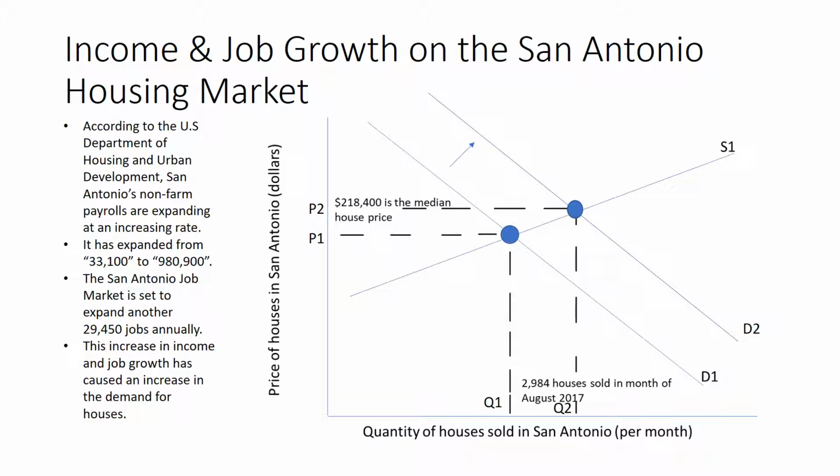With this increase in demand, we see an increase in the price of the housing market, as well as an increase in the quantity, notated by P2 and Q2, as well as the circle adjusting more to the right, which shows a change in the equilibrium between the supply and the demand.